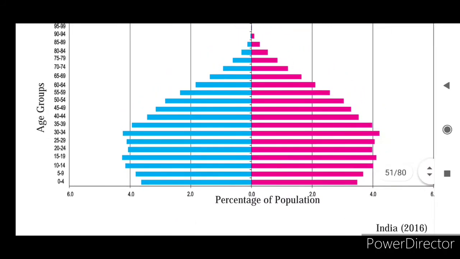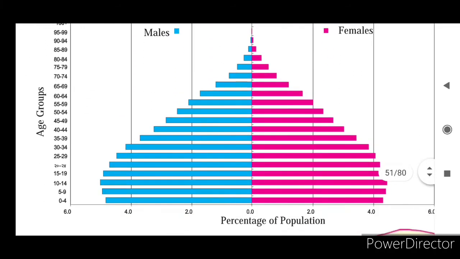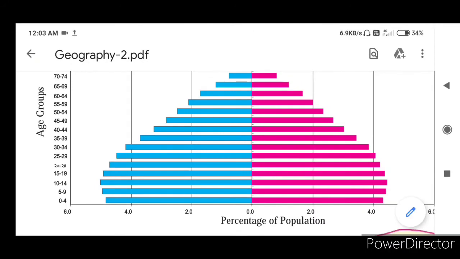So here we can say the age group between 14 to 69, that middle age group is more in Brazil. And if you see the map of India, you will find the young generation is more. See here, 4 to 39, till 39 we can find more number.